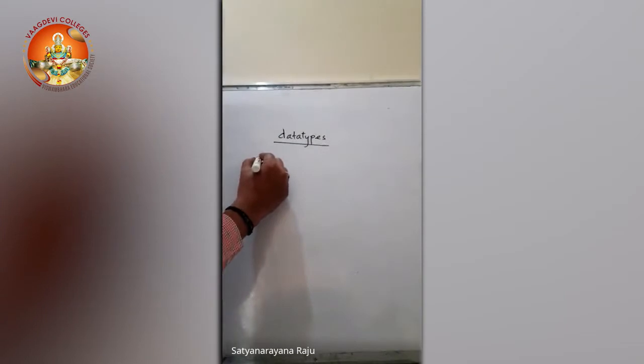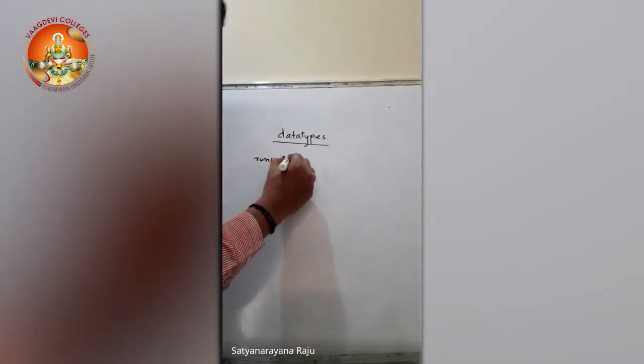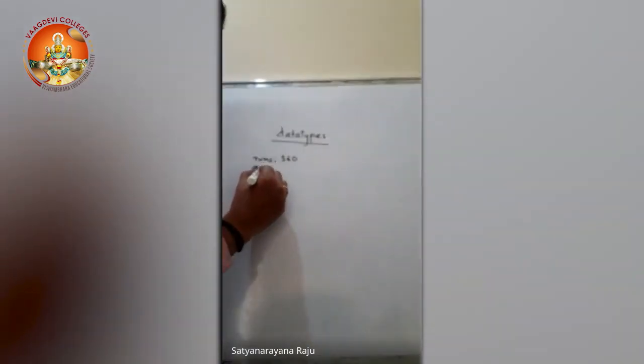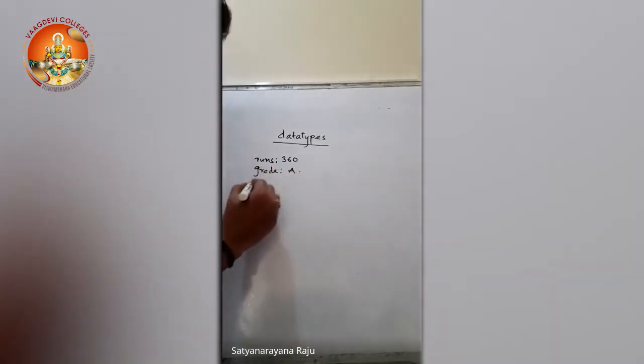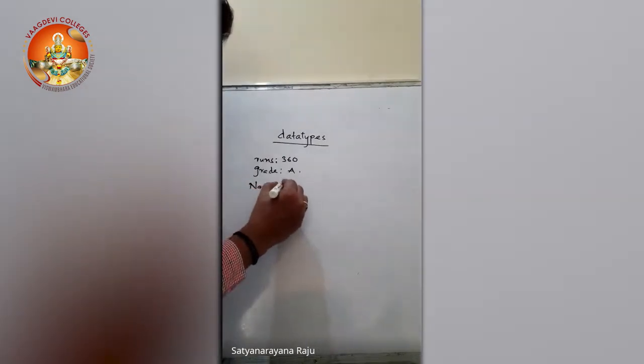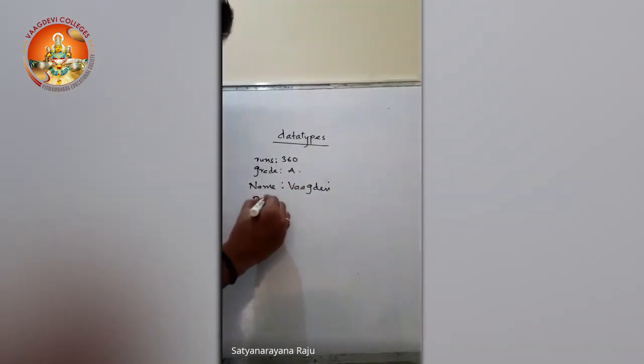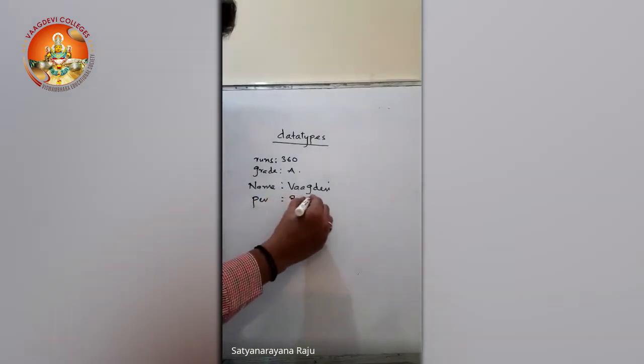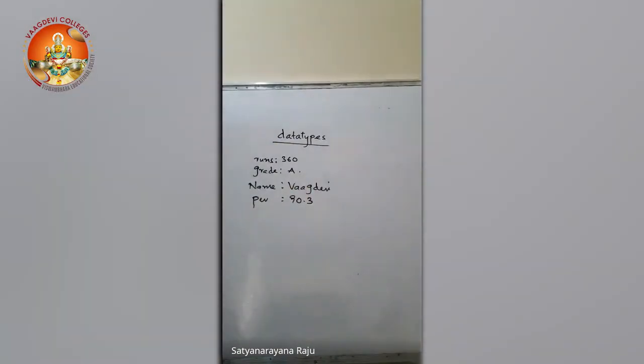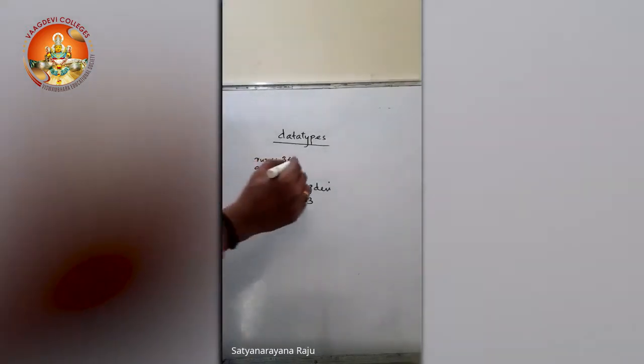Suppose if I say runs 360, grade A, name Vagdevi, some percentage 90.3. How many data items have we taken? Four data items. And if you try to classify, or find out the nature of this data, we can categorize it into two types.